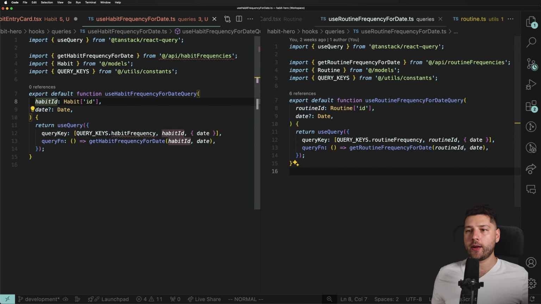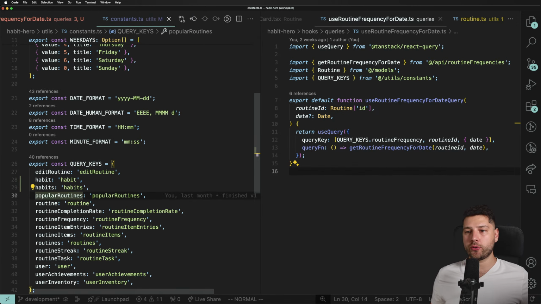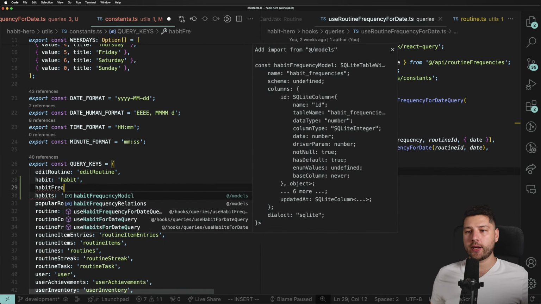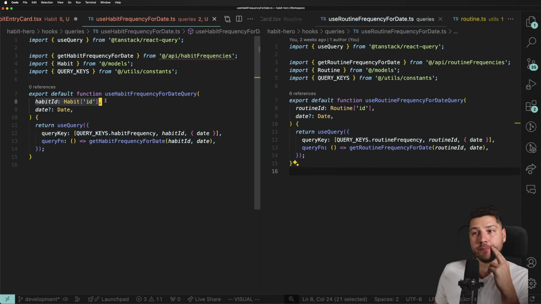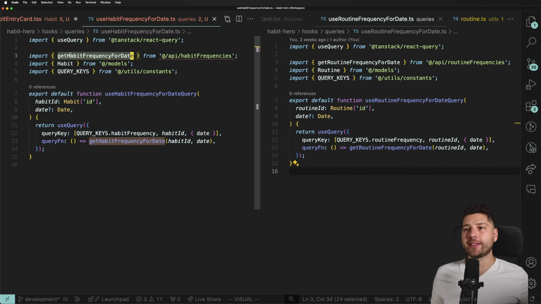There we go. Then we need a query key, so that's fine. We're gonna do habitFrequency. So we got the query key. Perfect. So this will take in a habit ID and then an optional date. Fair. That's fine. Cool. So now we need this getHabitFrequencyForDate from the API habit frequencies, which we do not have. We have to create.